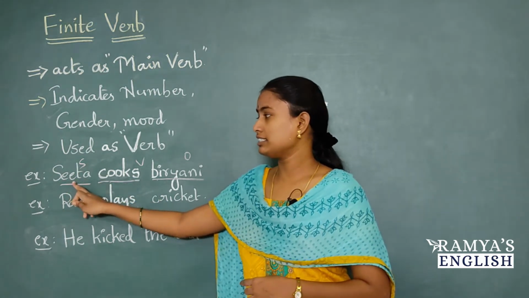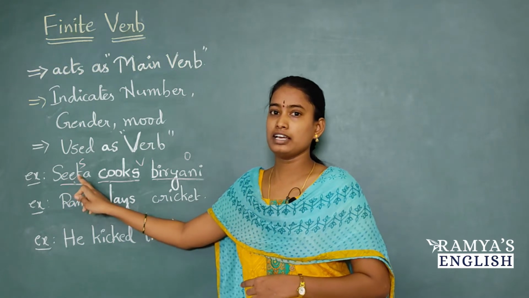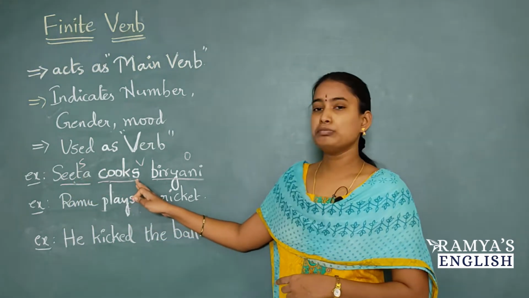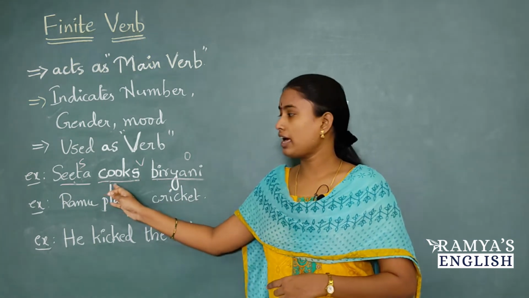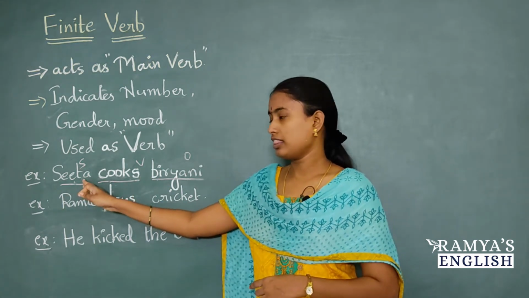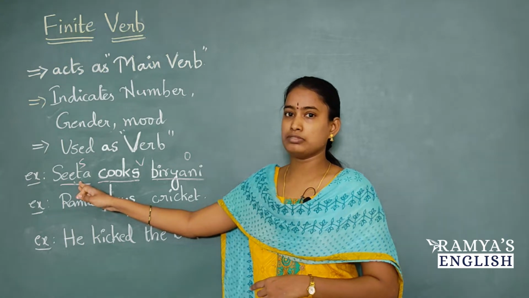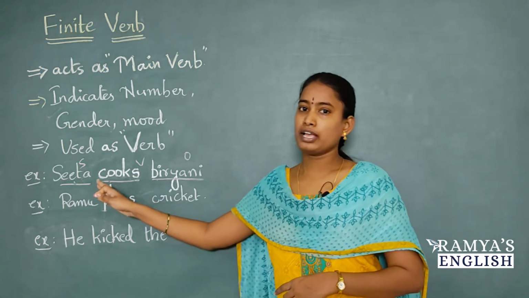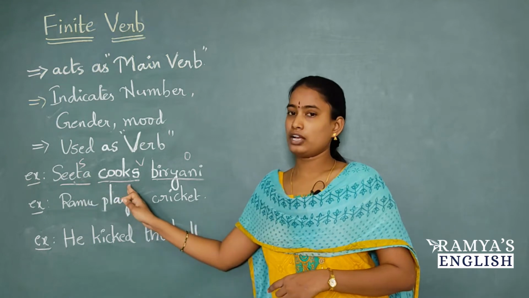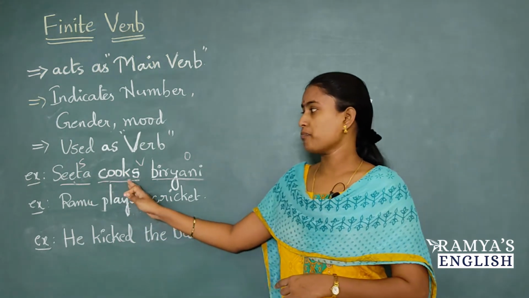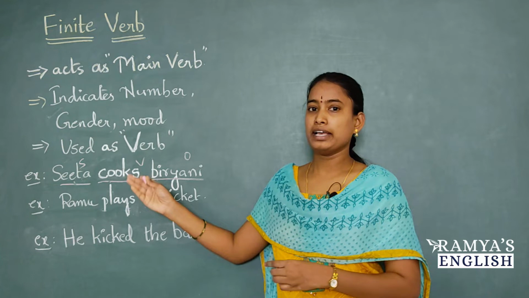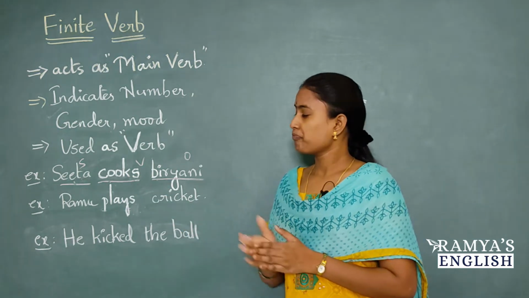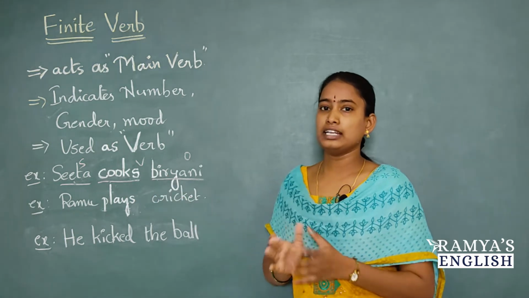Why do we have this verb form here? Because based on the gender, here Sita is a female gender. So based on this gender, this verb changed automatically. If we have we, I, they here in the place of subject, automatically the verb becomes the base verb. We can say they cook, or we cook. So based on the gender and the subject and tense, finite verb automatically changes.